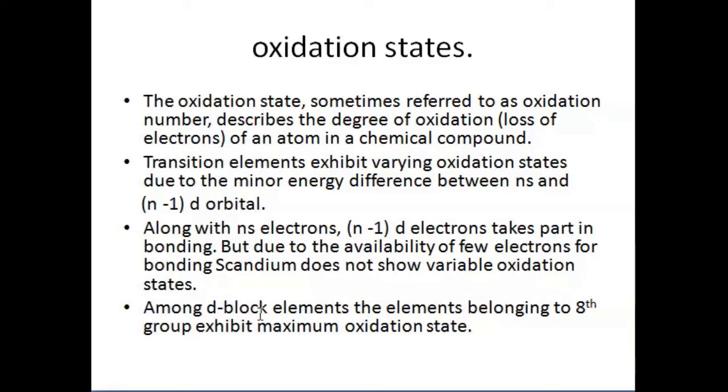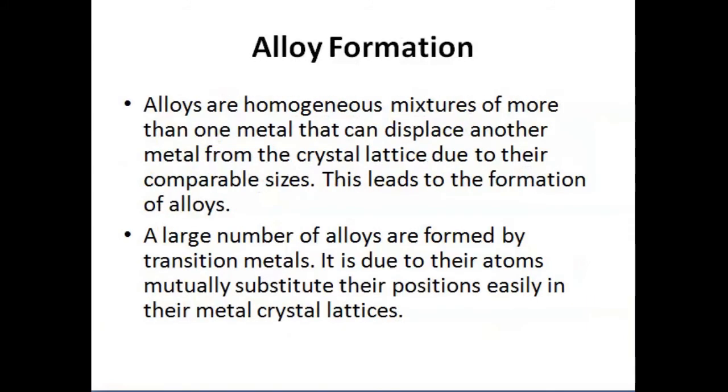And when we talk about alloy formation, as we know, alloys are homogeneous mixtures of more than one metal, where one metal can displace another from the crystal lattice due to their comparable size, and that leads to the formation of an alloy.